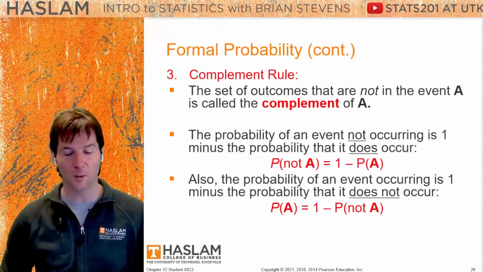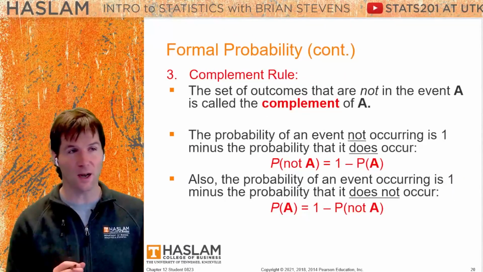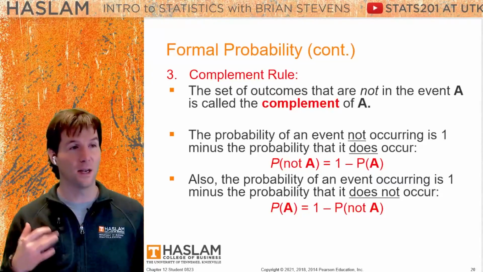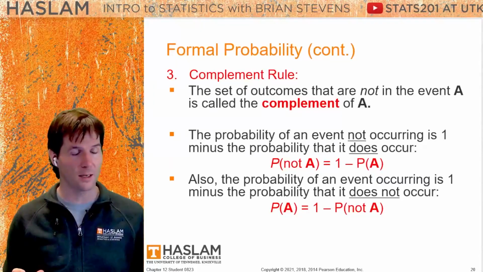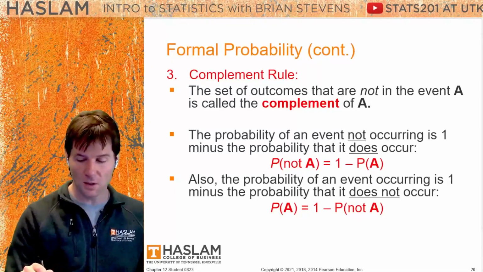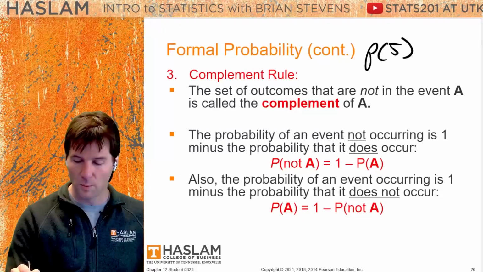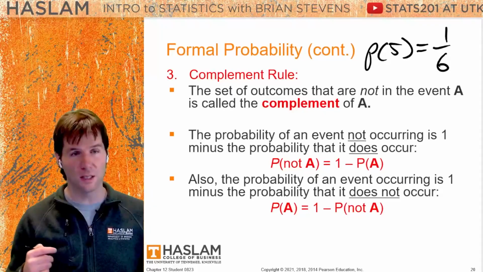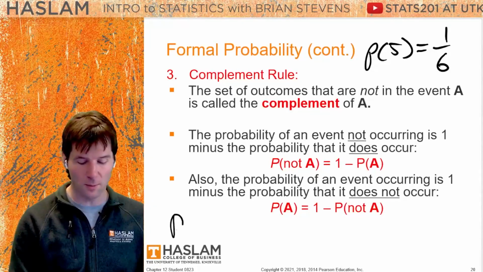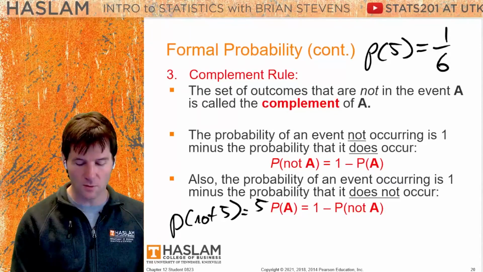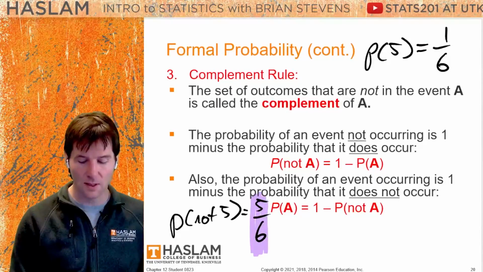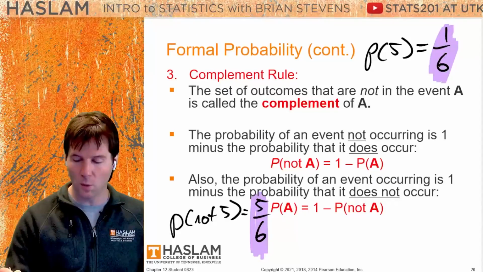Next, we get into the complement rule, and this is complement with an E, not with an I. The complement with an I is like you're doing a great job. The complement with an E is not the probability of A. So if you think about the probability that the dice rolls a 5, it would be a 1/6 probability. And if we have the probability the dice does not roll a 5, so if we say probability not 5, then that would be equal to 5/6. And notice why these are complements is that the probabilities add up to 1.